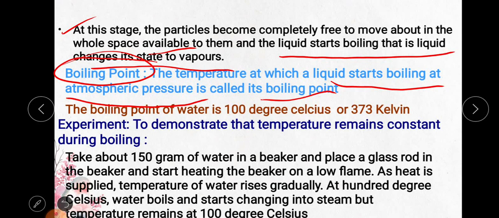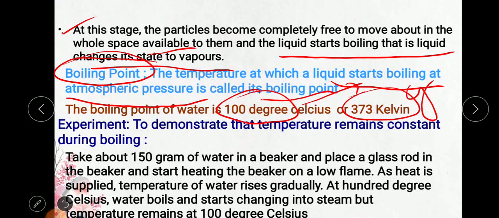The boiling point of water is 100 degrees Celsius, or we can say 373 Kelvin. At 100 degrees Celsius, water will be in the form of liquid only. After 100 degrees Celsius, the water starts converting from liquid into gaseous form. So the boiling point of water is 100 degrees Celsius, or in Kelvin, 373 Kelvin. So let us demonstrate how temperature remains constant during boiling.